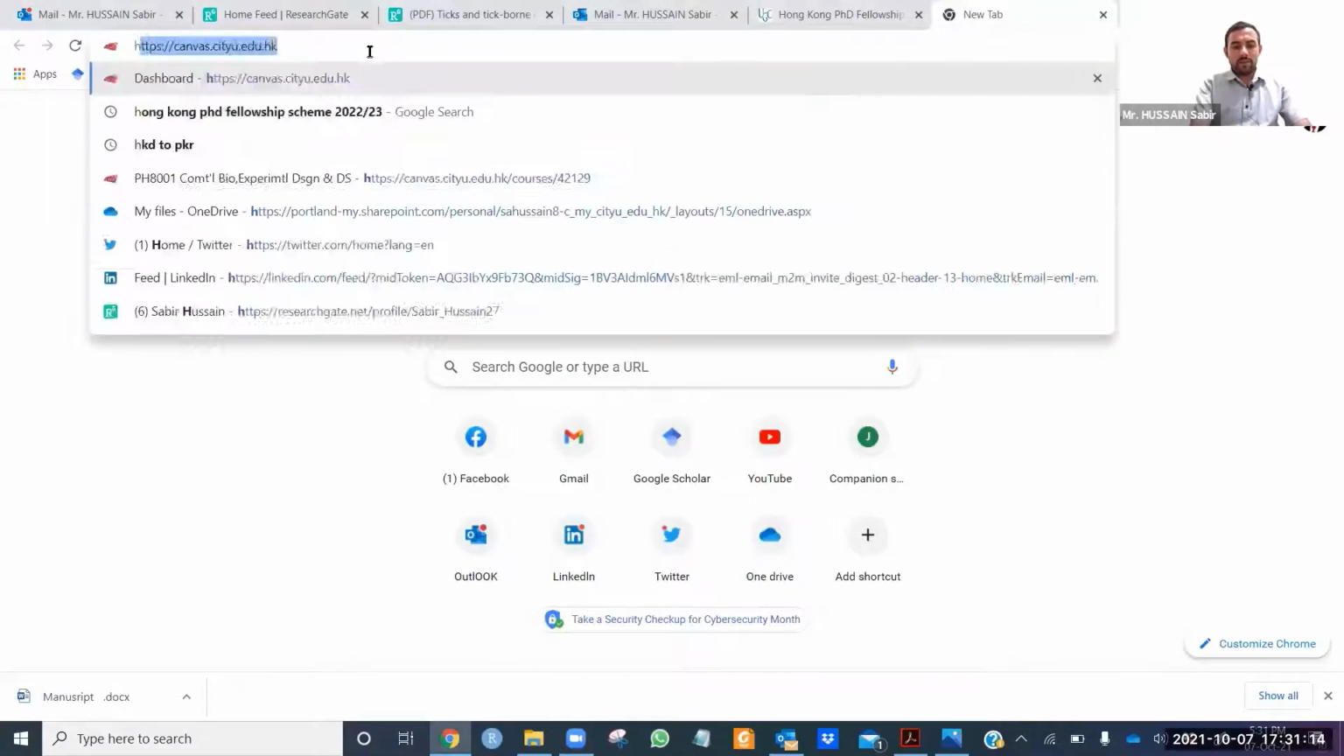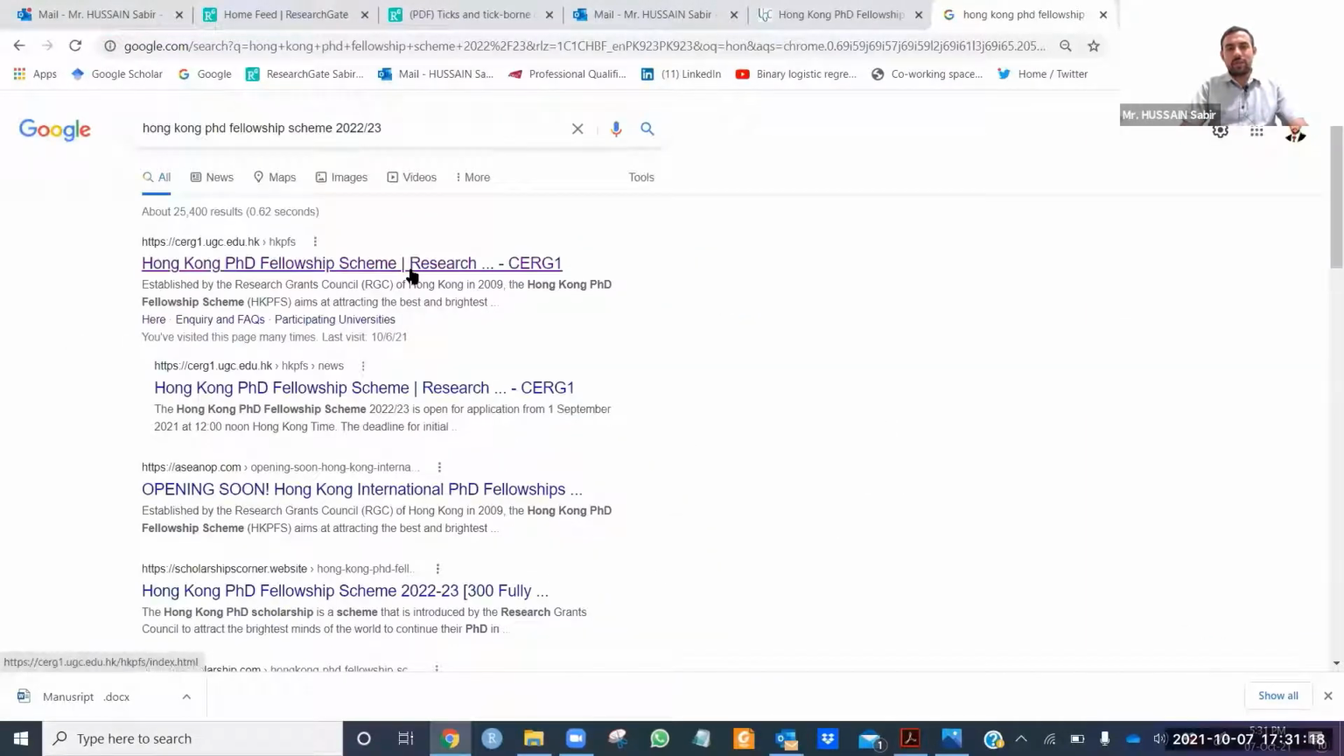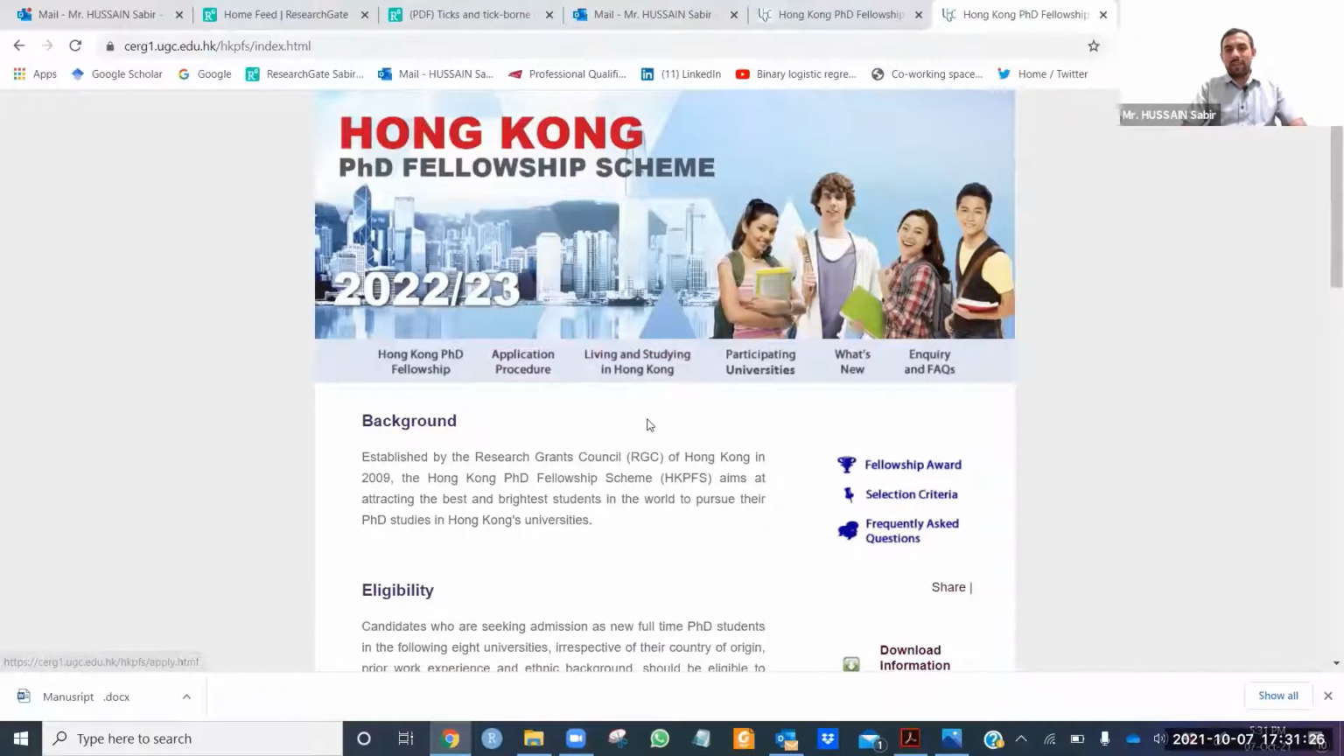Okay, let's start this screen. Here you can write Hong Kong PhD Fellowship Scheme. And here you can see Hong Kong PhD Fellowship Scheme. You need to click on this. So this is basically the official link that opens.